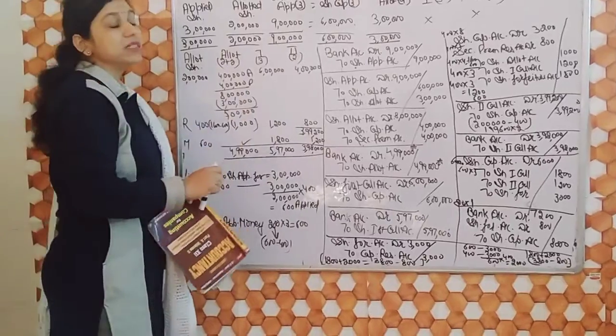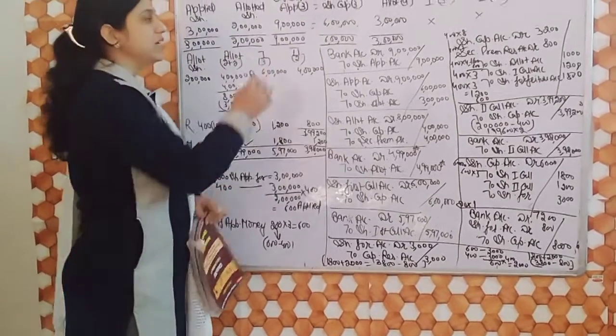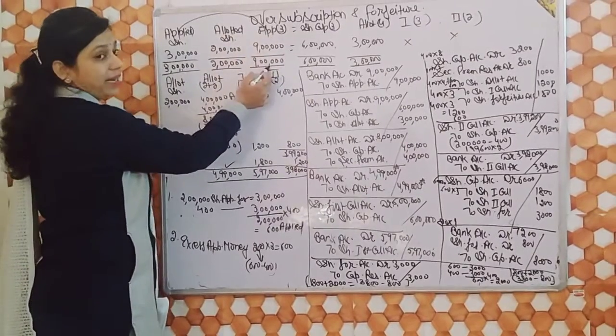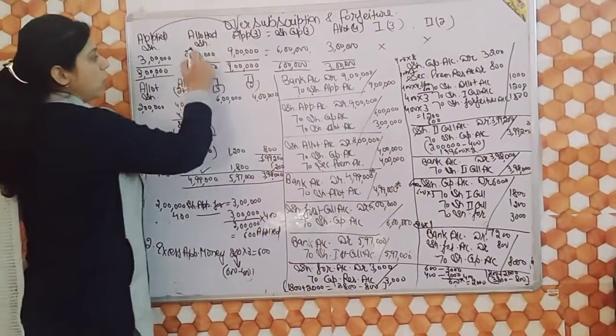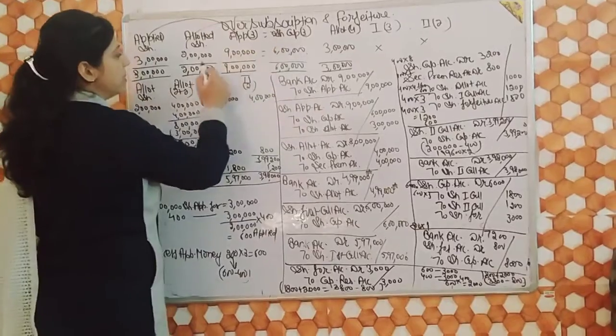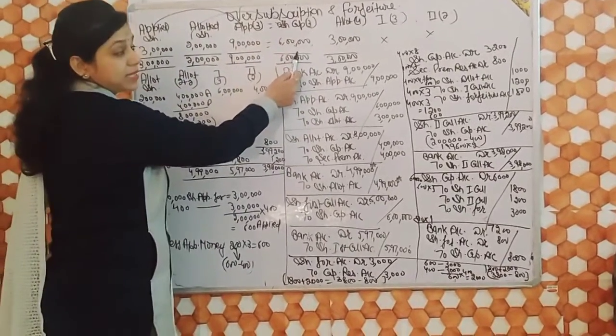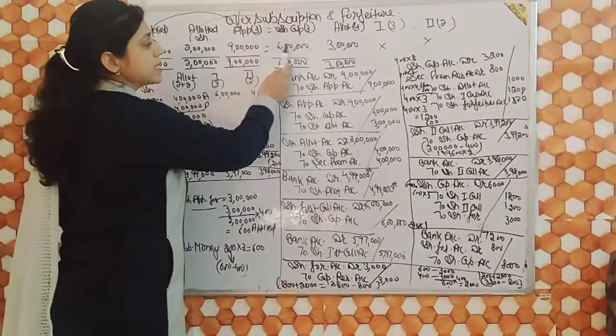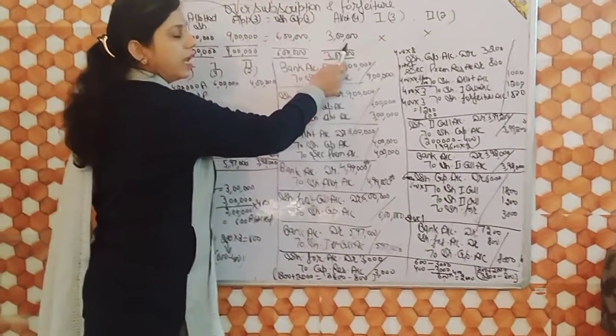So how will you do it? The first step is to multiply applied shares with application. That means 3 lakh multiplied by 3, 9 lakh. Second step, multiply allotted shares with share capital. 2 lakh multiplied by 3, 6 lakh. That means there is an excess of 3 lakh. This excess money will be adjusted in allotment.